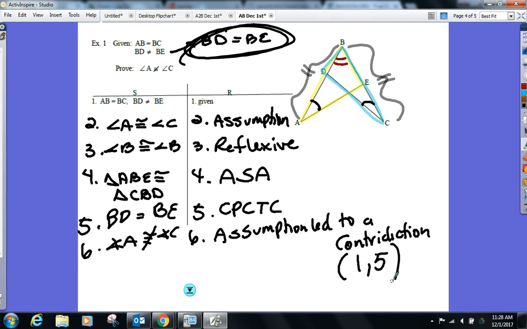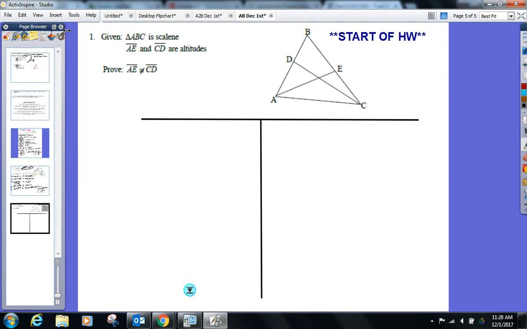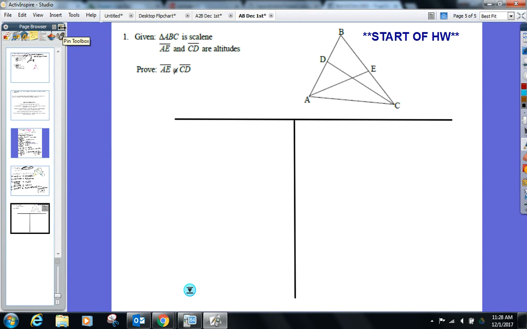Anything else? All right, I am going to still work on the next proof with you, even though it's for homework. So let's get going with it. So we're starting from scratch here. Everyone see, proving it not equal. So I'm in proof by contradiction, indirectly. And you guys can put the givens and the assumption in any order you want, right? Can be at the beginning, can be the second step, whatever floats your boat.